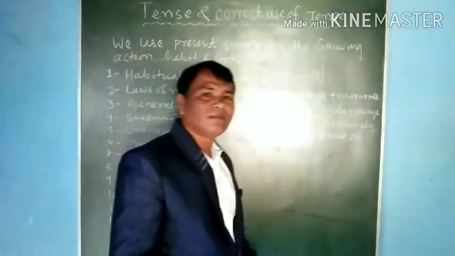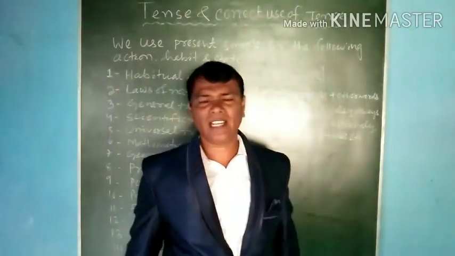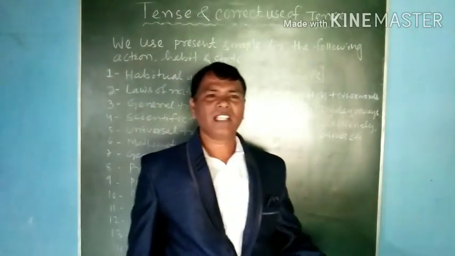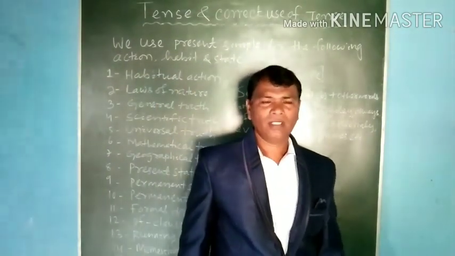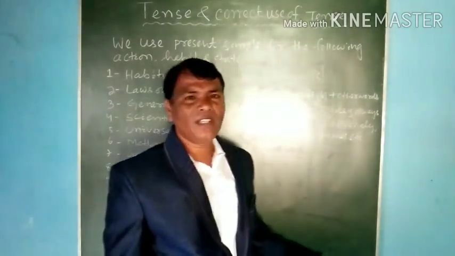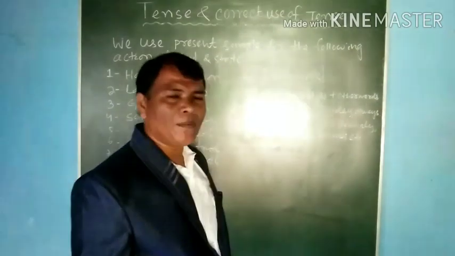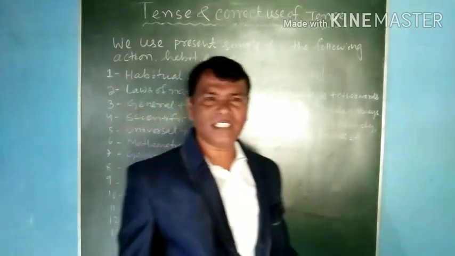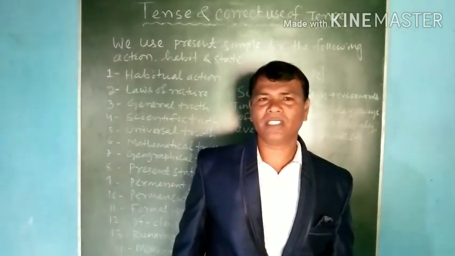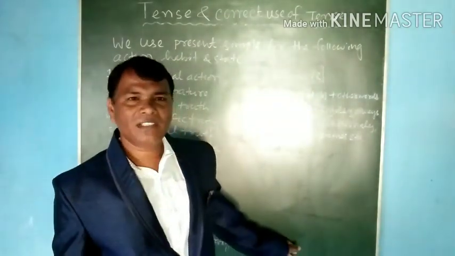And the other one is the departmental timetable. Which actions are in the departmental timetable? Flight and train timetables. They are called departmental timetables. Then the Howrah Express arrives at the station at 5 o'clock. The Puri Express leaves the station at 10 o'clock. Like this, we are using simple present for departmental timetable. So, official and institutional timetable. Which are official and institutional timetables? The school, college and universities run on official institutional timetables.